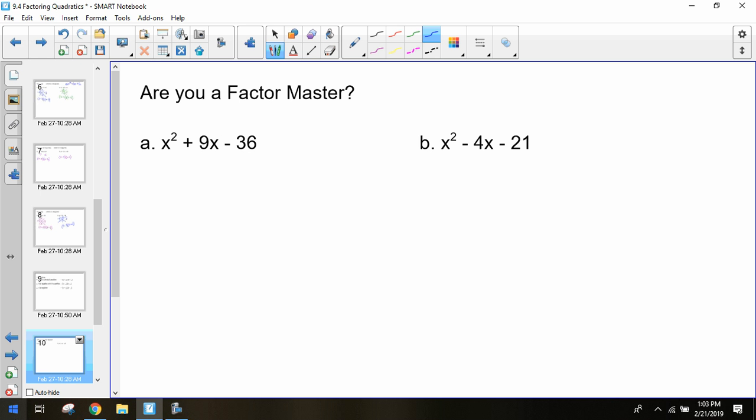6 and 8 gives you 48. Six and 6, if you combine them, you get 12.